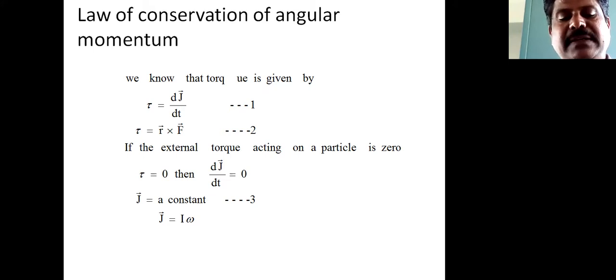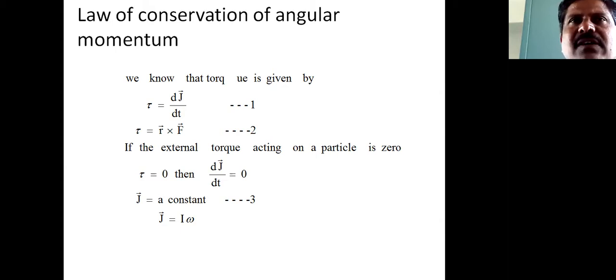Then the angular momentum of the system about any axis of rotation, that is, the angular momentum of all the particles of that system about any axis of rotation, is defined as the vector sum of the angular momenta of the separate particles about the same axis. The vector sum of the angular momentum of all the particles, meaning the separate particles, about the same axis.